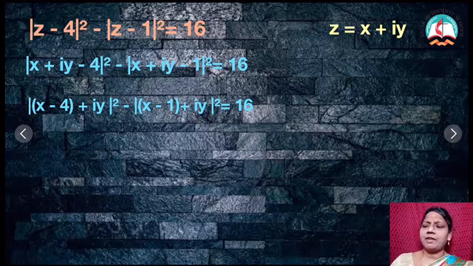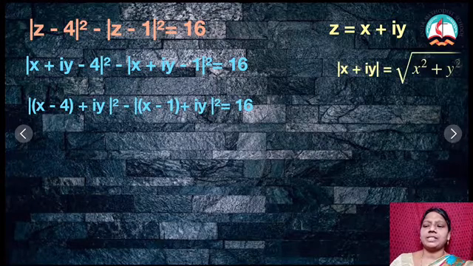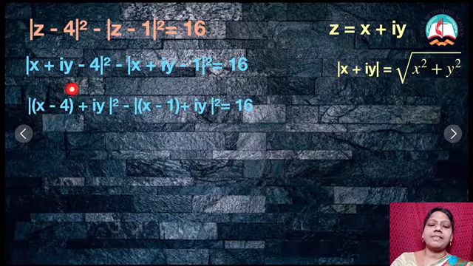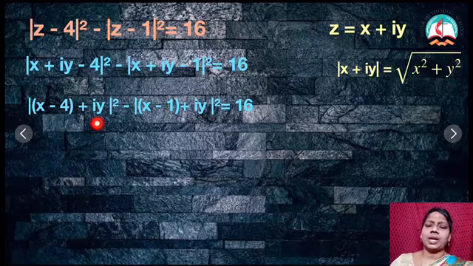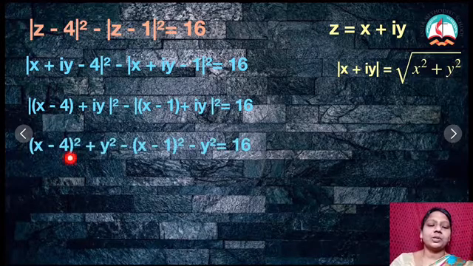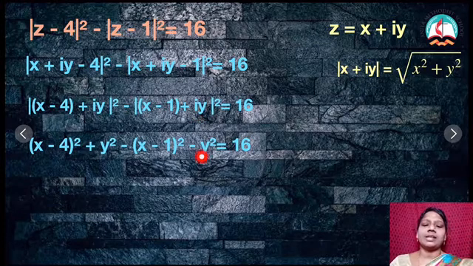So, what is the value of modulus? Modulus of x plus iy is equal to root of x square plus y square. So, here in the place of x I have x minus 4. So, x minus 4 the whole square plus y square. But here already I am having square. So, if I have root to the whole square, what will I get? Only x square plus y square. Therefore, x minus 4 the whole square plus y square minus of x minus 1 the whole square. Since this minus comes in, we get minus y square equal to 16.